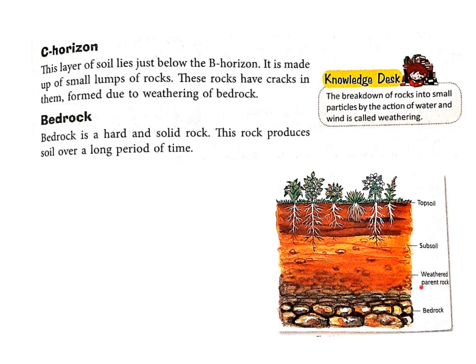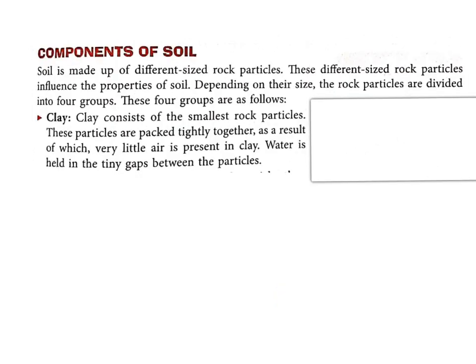and form parent rock. The last layer is bedrock. See, this is bedrock. Bedrock is hard and solid rock. So we can say it is the hardest layer. This rock produces soil over a long period of time. So due to the action of water and wind, the rocks in the bedrock will get cracked and form parent rocks. Children, now the next topic is components of soil.